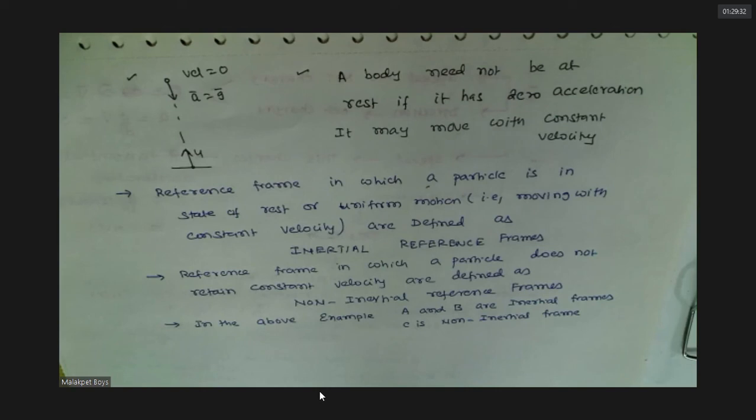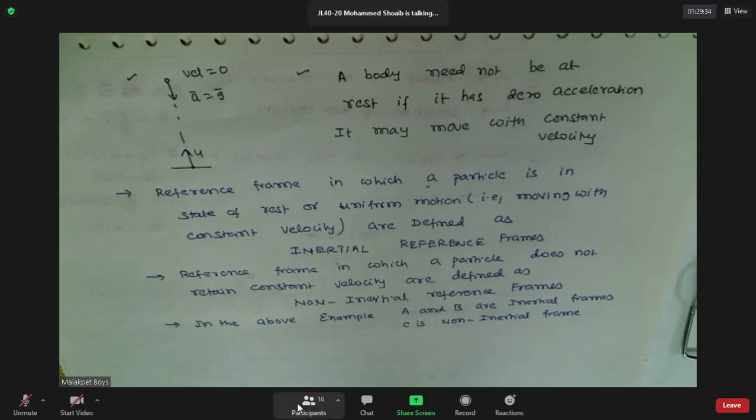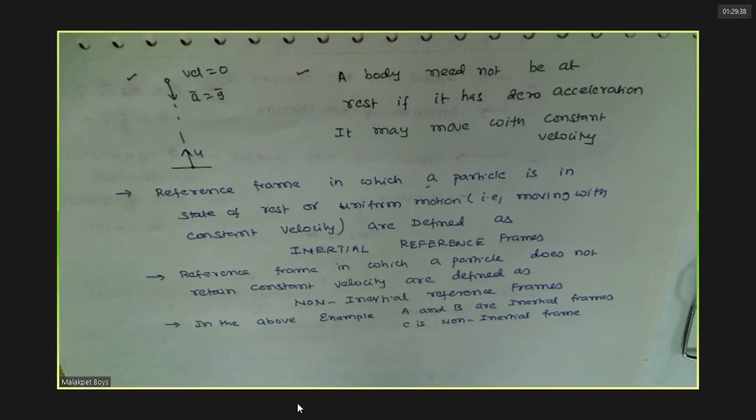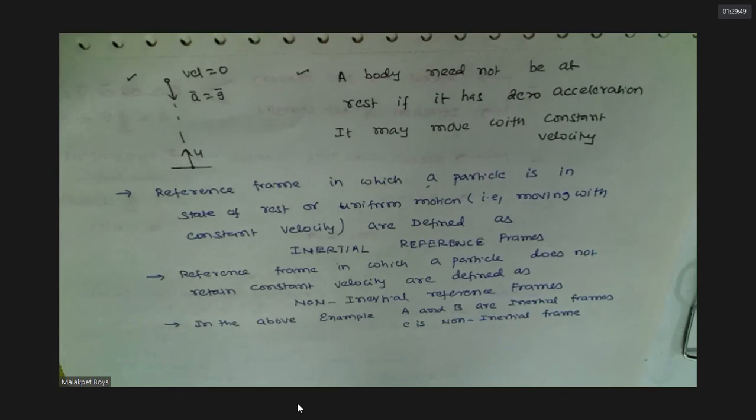If the particle is at rest, then net force will be only pseudo forces. Yes, if the particle is at rest, then only pseudo force will be there. That's why only for C there is a pseudo force. A and B it is at rest only, no? Yes, sir.